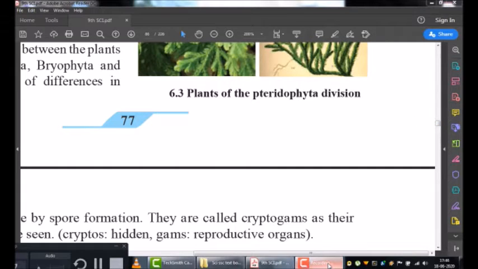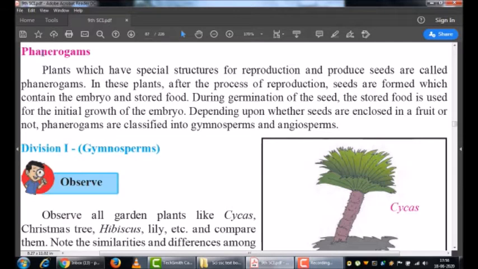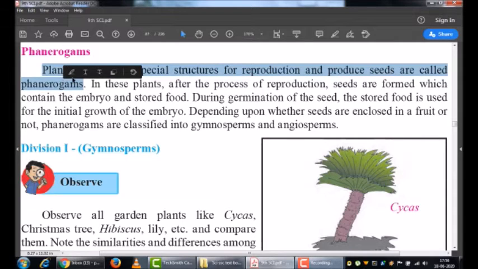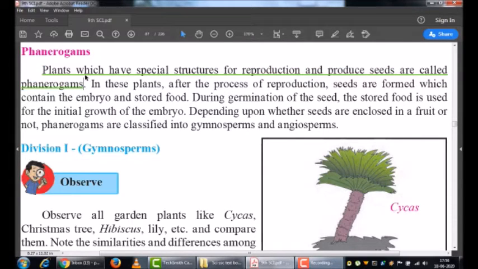division. Now after that we are going to see the next division, that is we are going to study about the phanerogams. So now students, we are going to start with the next section, that is we are going to study about the phanerogams. Now phanerogams are different from cryptogams in that these are the plants which have special structures for reproduction. Okay, so plants which have special structures for reproduction are known as phanerogams.